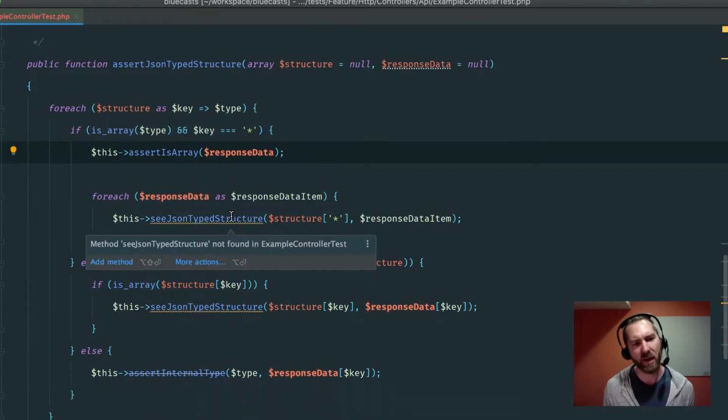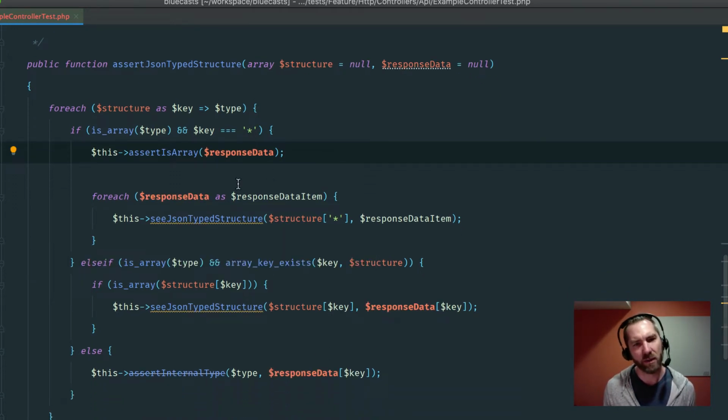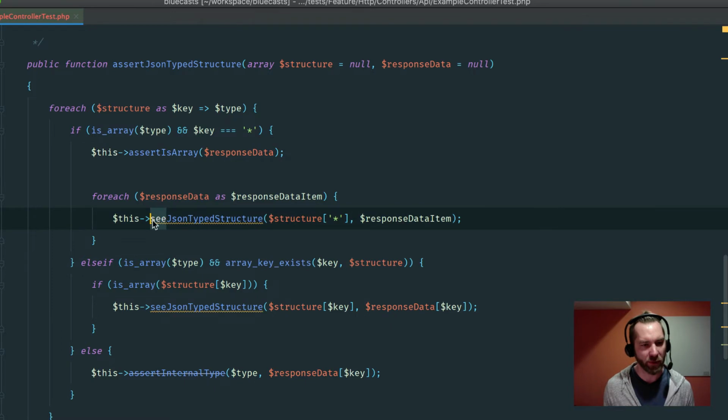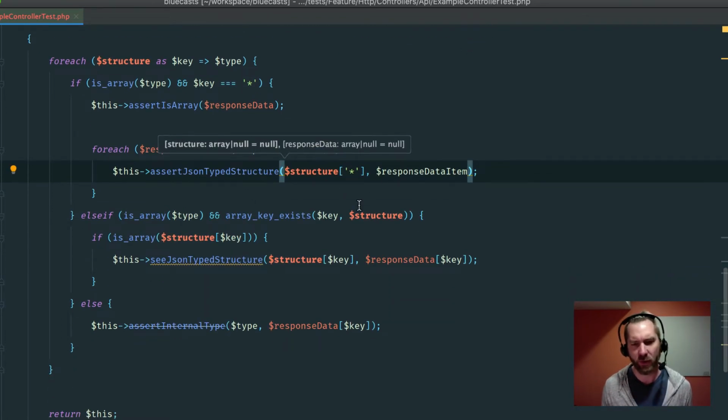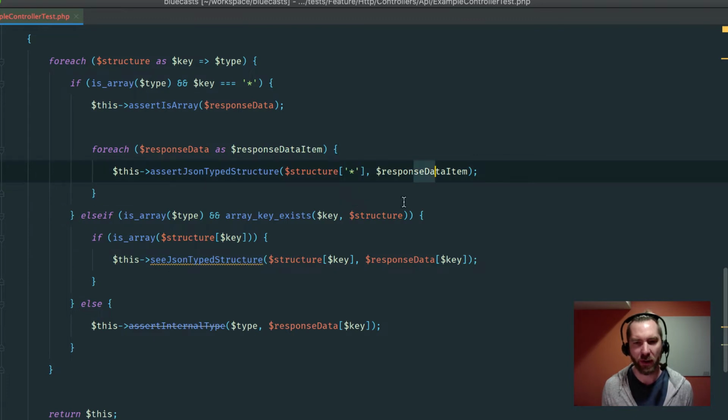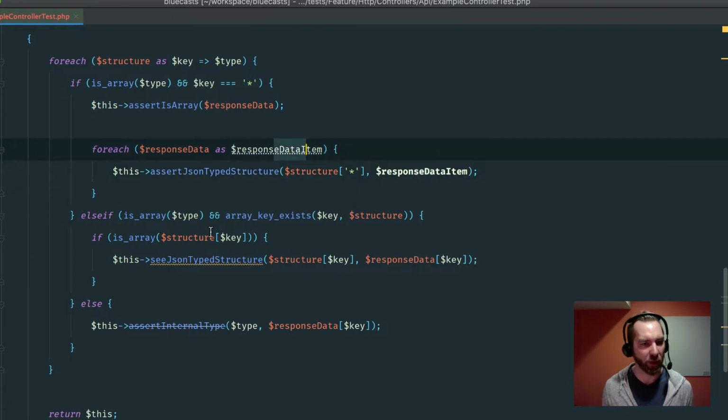So let's clean this up as we're going through it. It's interesting that it's saying assert, well, whatever, we'll keep going. AssertJsonTypedStructure. So this looks like it calls itself, structure star, response data item. Okay.